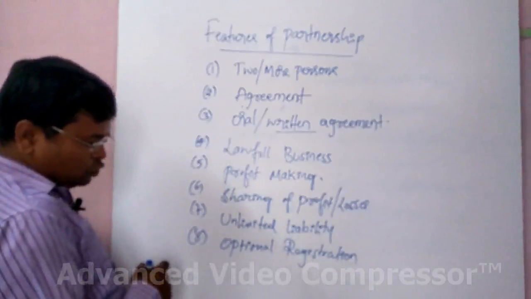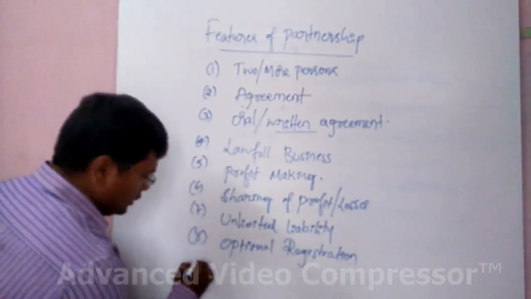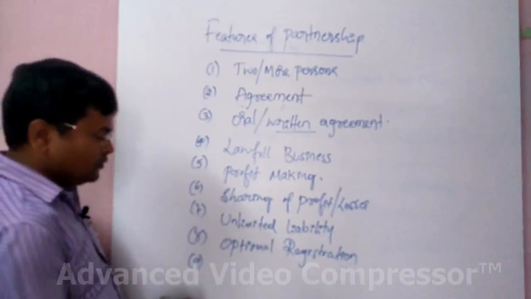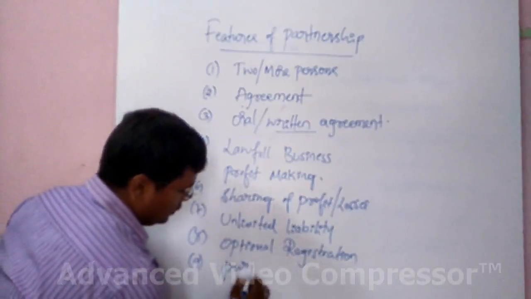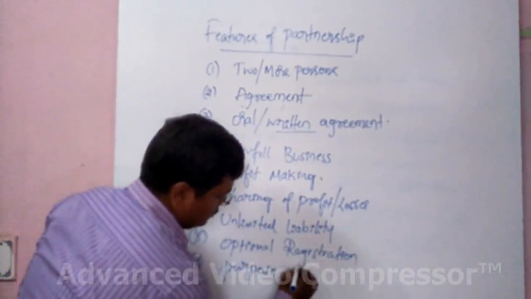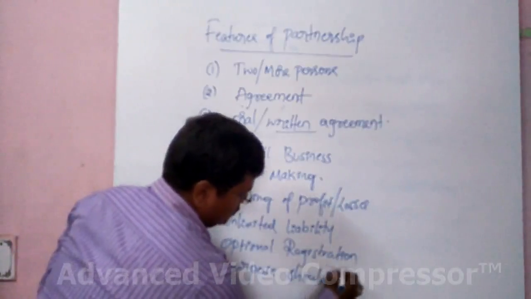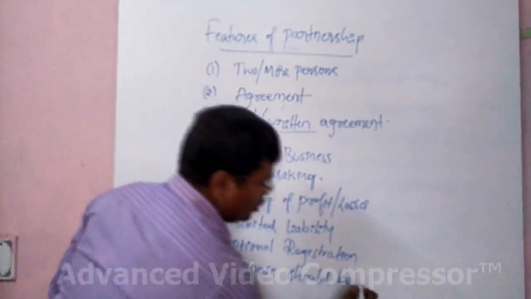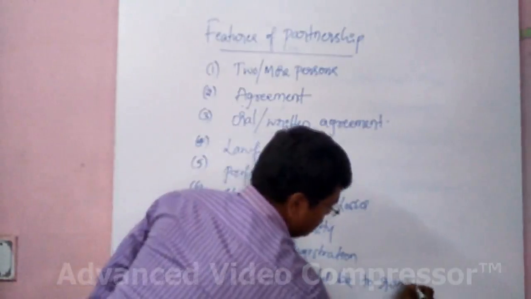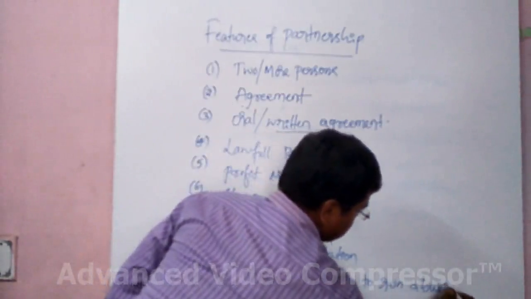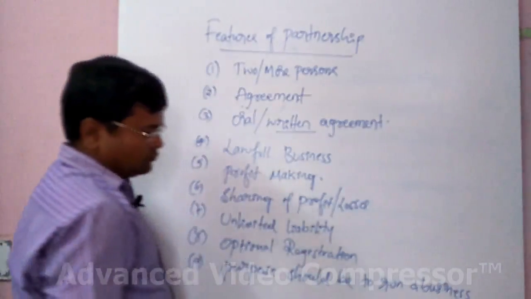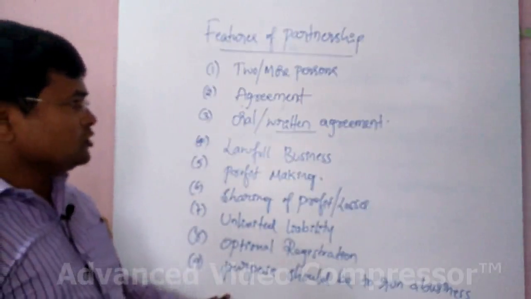The next one, the ninth one, is that the purpose should be to run a business. This is also most important.